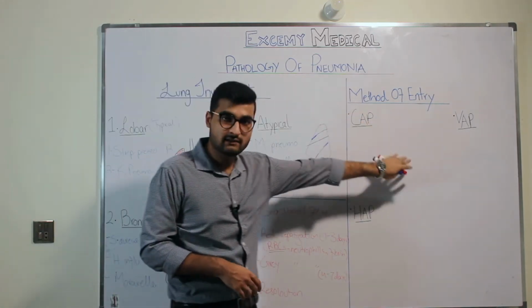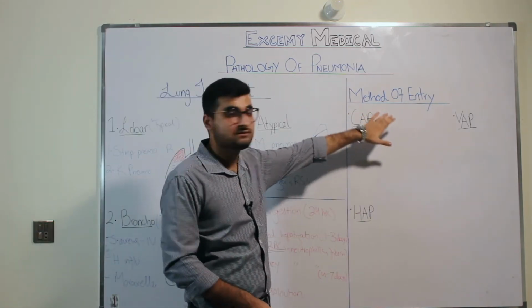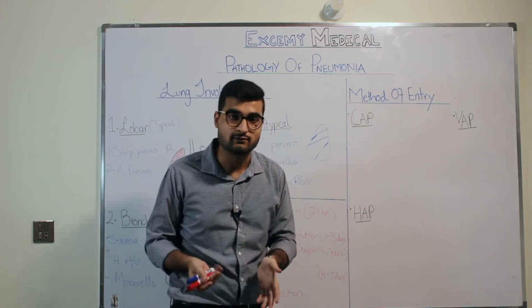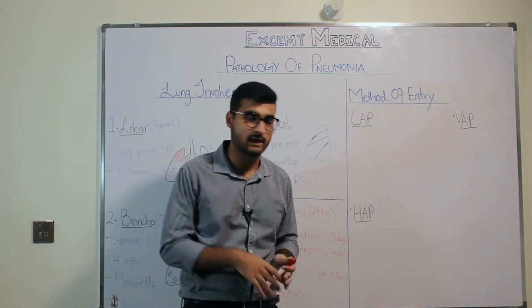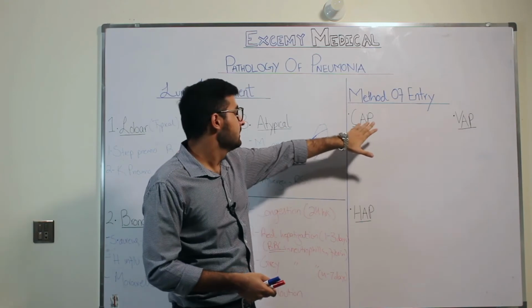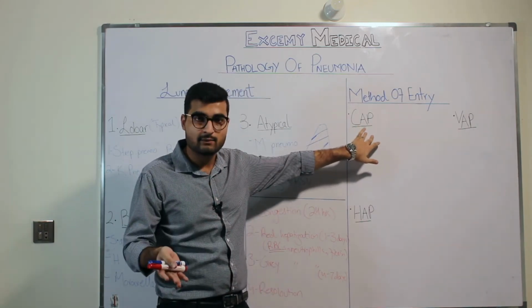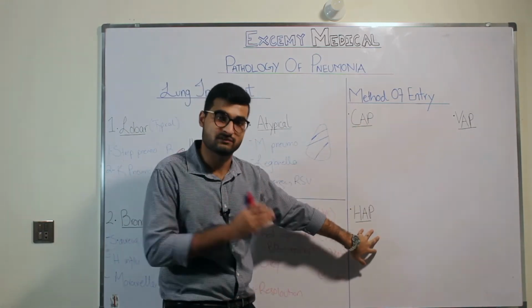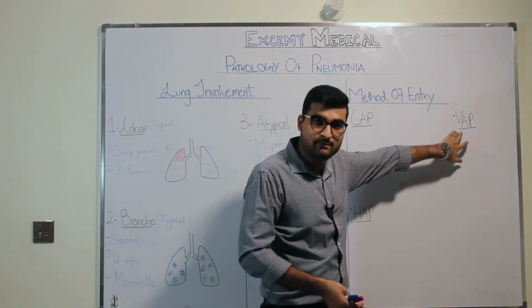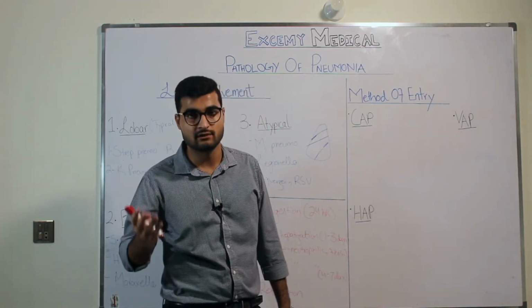Let's talk about the other classification. The other classification is based on the method of entry. We have three different types. CAP is community acquired pneumonia, HAP is hospital-acquired pneumonia, and VAP is ventilator-associated pneumonia.